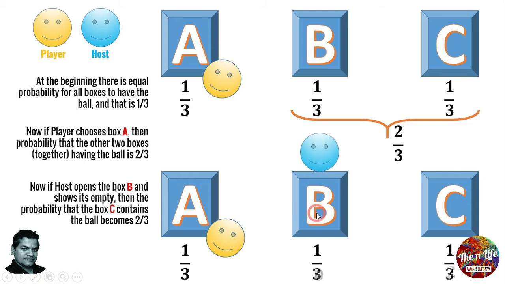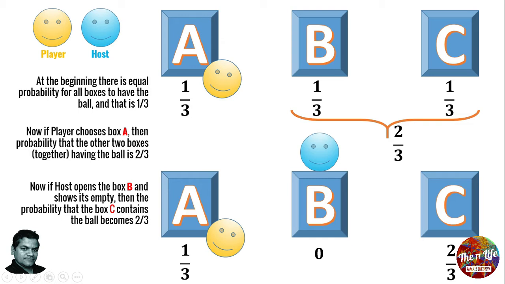When it is empty, what happens? Its probability goes to 0. So earlier B and C combined had a probability of 2/3. Now the box B, which is already open and empty, has its probability go to 0. So the total probability shifts to the box C. Now, after the host opens the box B and asks the player if he wants to switch from A to C, what should the player do?